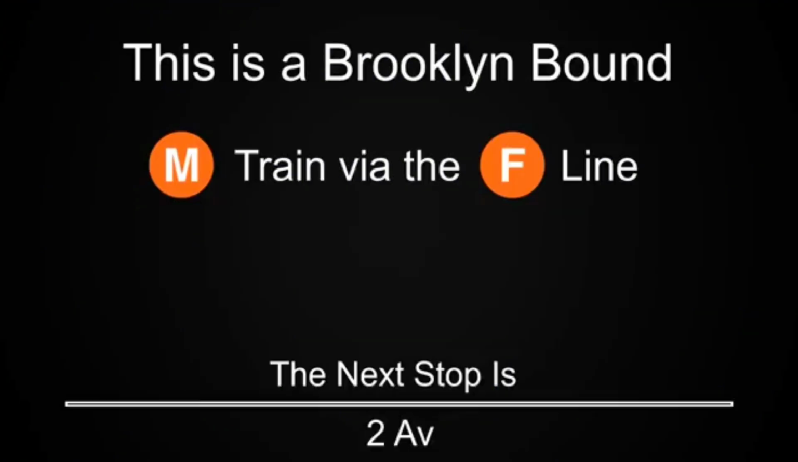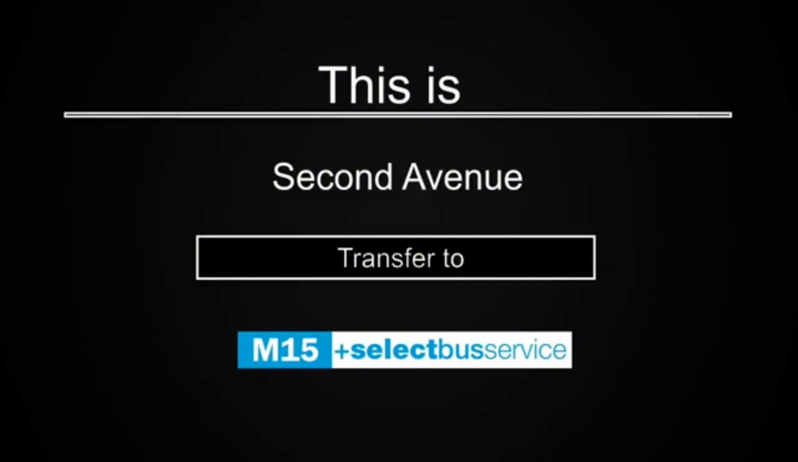This is a Brooklyn-bound M train via the F line. The next stop is 2nd Avenue. This is 2nd Avenue. Transfer is available to the M15 Select Bus Service.